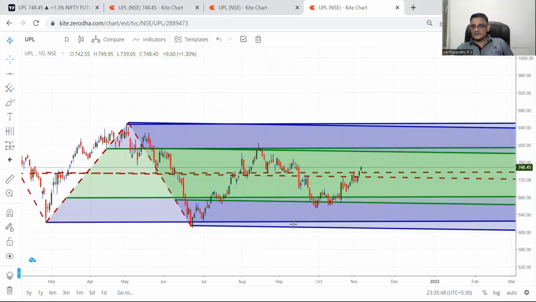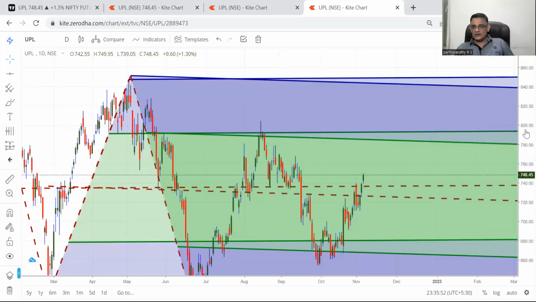This pitchfork line is also taken out. It is trading higher. So unless and until it gives below this pitchfork line, nothing to worry about in UPL, and it comes roughly around 725 level or 720 level. So this is based on pitchfork.